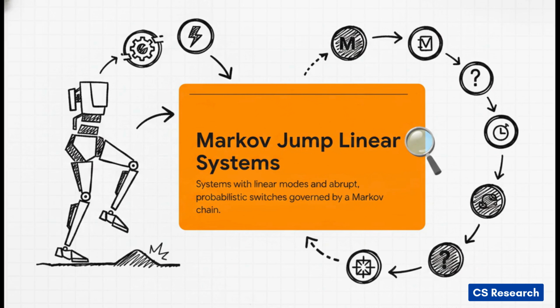Imagine a lower limb exoskeleton helping someone walk. The basic physical movement is continuous, right? But what happens if the terrain suddenly changes, or a sensor just glitches out? This system has to immediately jump to a different mode of operation. In an MJLS, the continuous state, like the physical position of that exoskeleton, evolves in a linear way, but it's constantly subject to abrupt, probabilistic switches between different operational modes. And those random switches are governed by an underlying Markov chain.